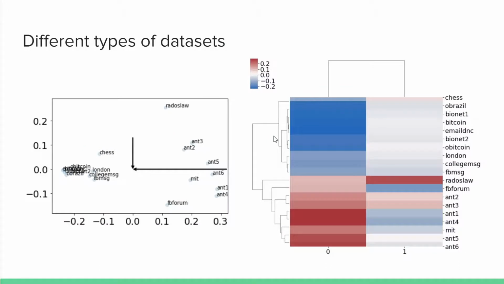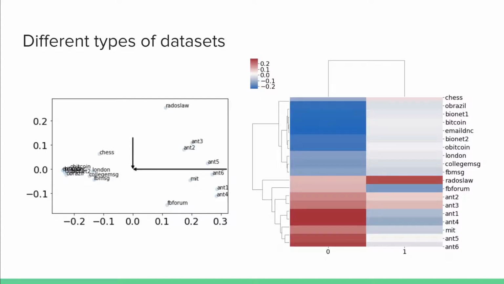With that thought, we did a simple PCA on the data with the Gini importance features. We found that there are actually two distinct groups of datasets, with only one or two datasets not clearly grouped, like Reddit Slow and FB Forum. This has shown us that these datasets are very different from each other. Anytime we see a very good performance of a method on a specific dataset, we might need to wonder: is that because of the algorithm or the particular structure of that dataset?